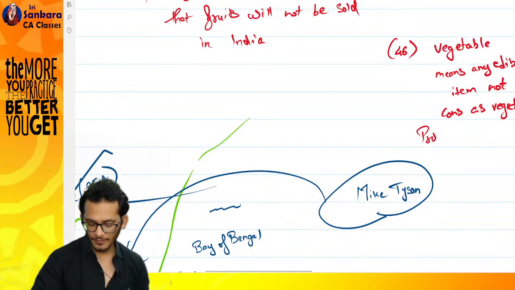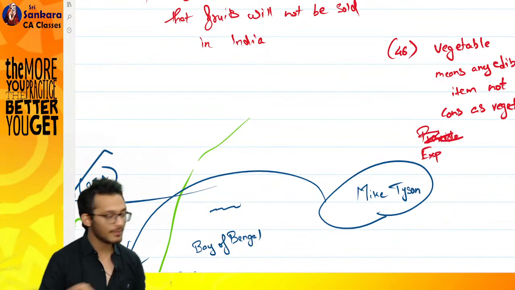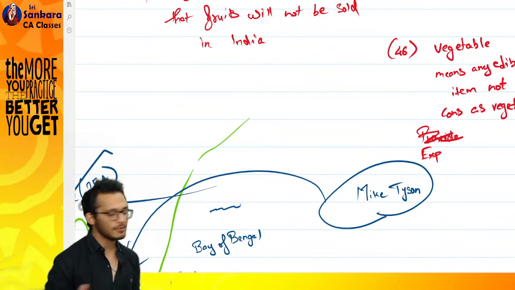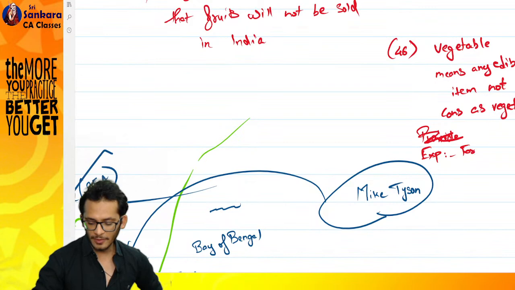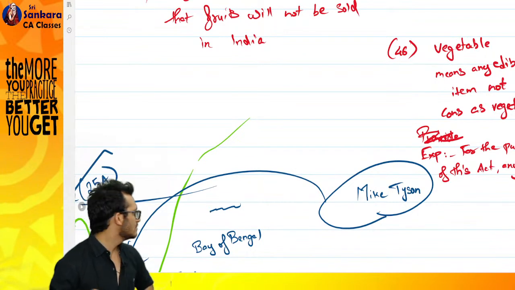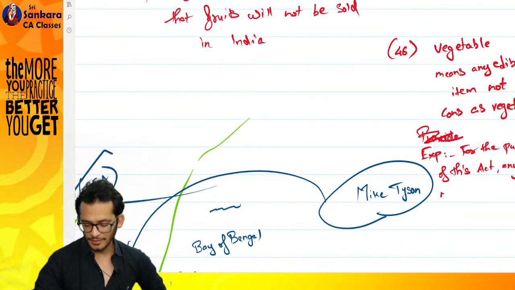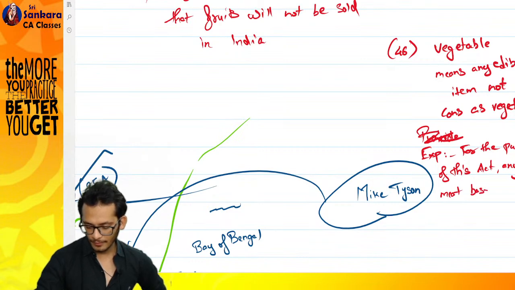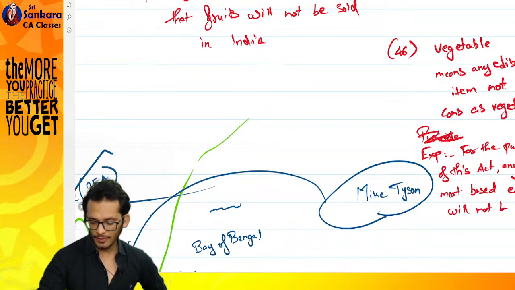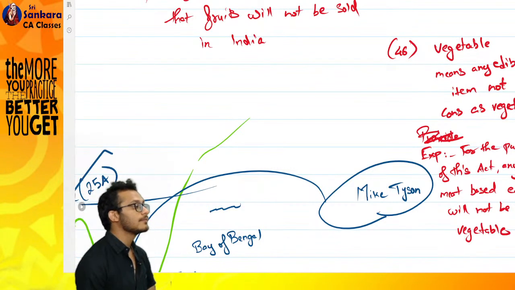So what we will say, provided that... let's not use provided, let's say explanation. I want to now define what you mean by a vegetable. So I will come and say, explanation: for the purpose of this act, any meat-based edibles will not be considered as vegetable. Yes or no?